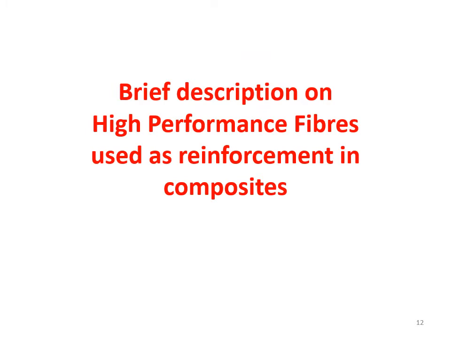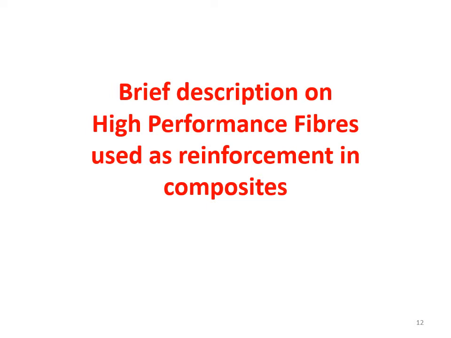Now what have we discussed? We have discussed the difference between metals and fiber reinforced composites. As well, we have seen the classification of composites according to reinforcement. Also, we have seen the difference between a lamina and a laminate.